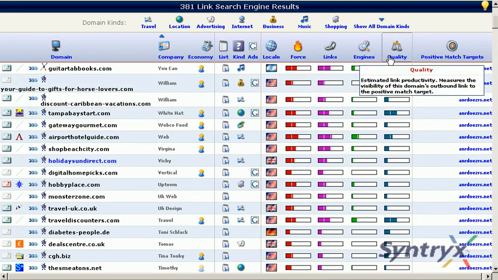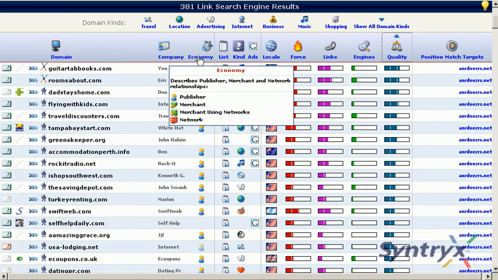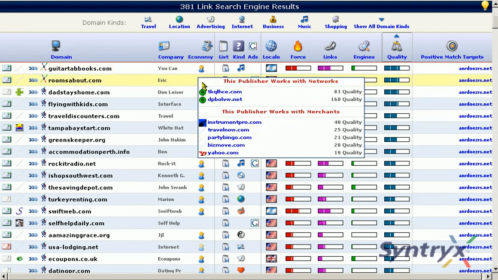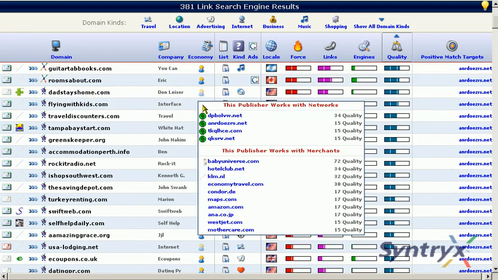The next column we have here is called economy, and this is where we look at the merchant and the publisher and the network relationships of these domains. So most of these are going to be publishers, and they'll be flagged as such because we found them with links to the major publisher networks. And in some cases, we're going to show you some of the brands that Citrix has found being promoted at these domains at one time or at the present time.